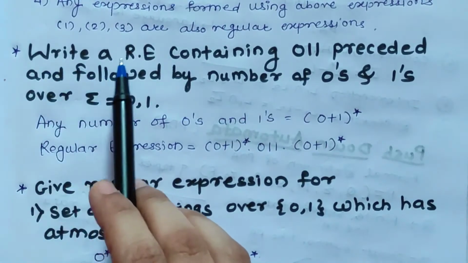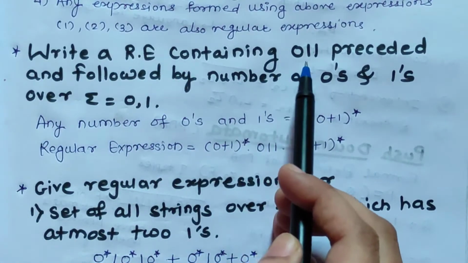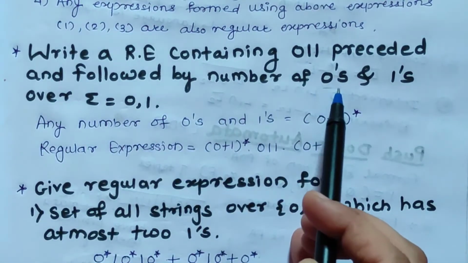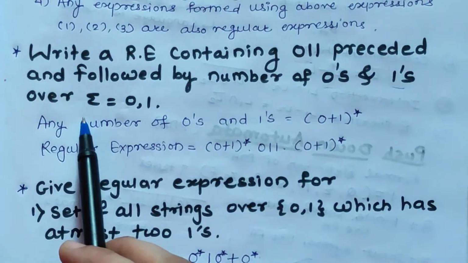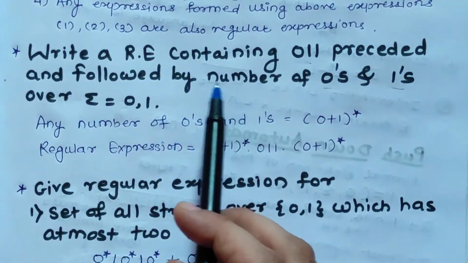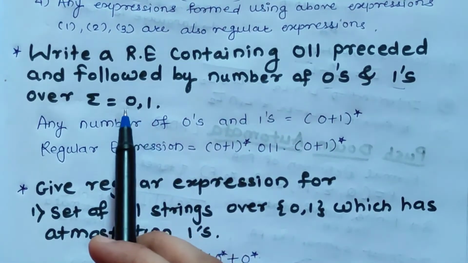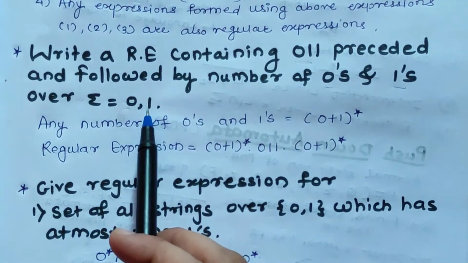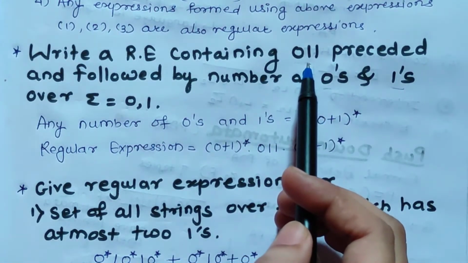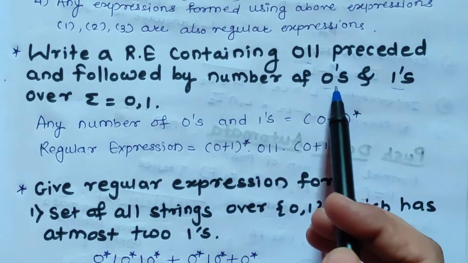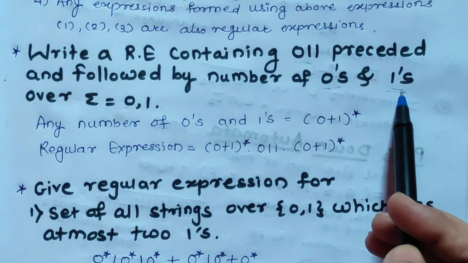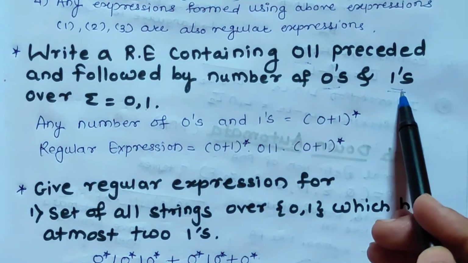The question is, write a regular expression containing 0, 1, 1 preceded and followed by any number of zeros and ones over input 0 and 1. So this is a question. We have to generate a regular expression. The input symbols are 0 and 1 and we want 0, 1, 1 as a compulsory part in the string, and it should be followed and preceded by any number of zeros and ones. It is not given how many zeros and ones should be there, so it can be infinite.